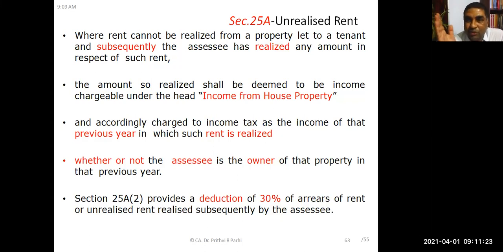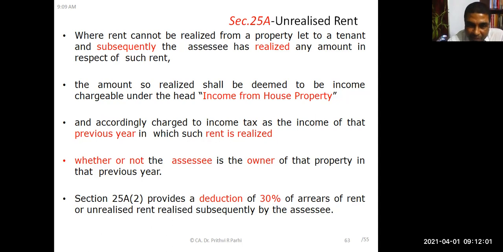And this is also true even if the assessee is no more the owner of the house. That means there is a possibility that the assessee was the owner of the house and subsequently sold the house, and after that he realized the unrealized rent. In that case also, the income which is realized will be taxable under the head income from house property, even if the assessee is not the owner. So whether or not the assessee is the owner of that property in that previous year, when realization happens, income will still be chargeable under income from house property.